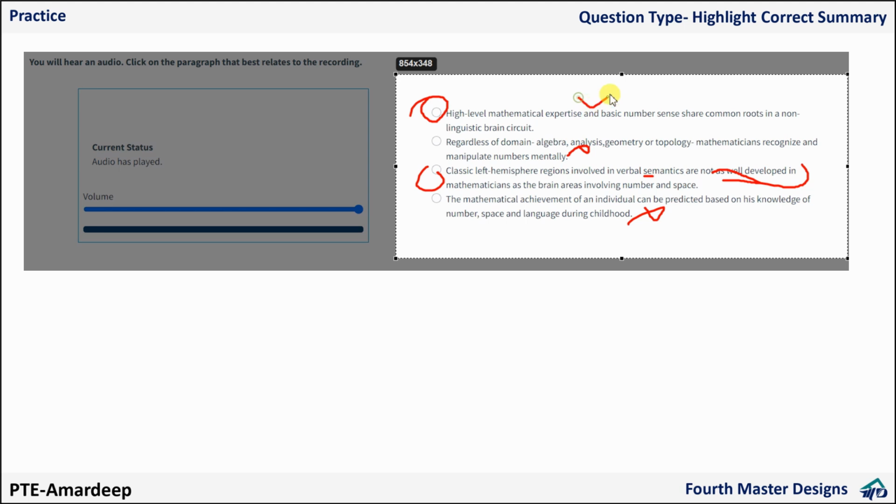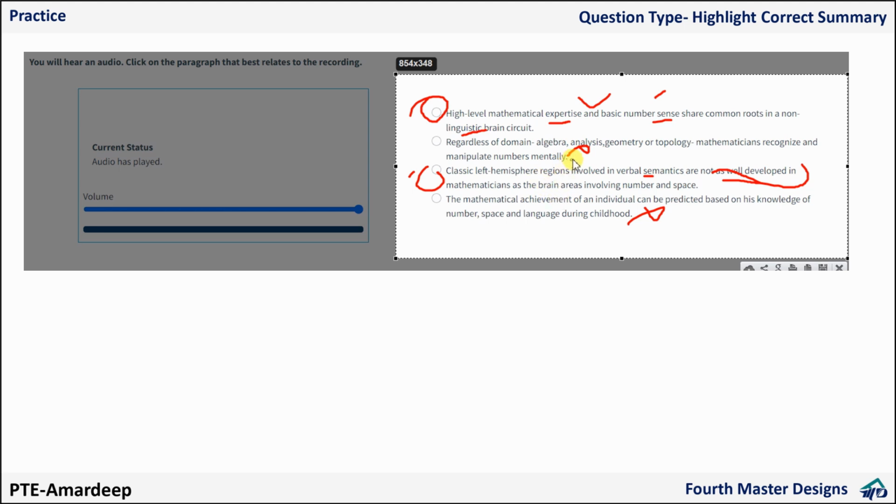This one more looks like a journal. High level mathematical expertise and basic number sense share common roots in non-linguistic brain circuit. It looks like this is some journal statement. Okay, now I need to choose some journal statement and I don't know whether this journal statement is there or not, and then I have this one also. Here this one looks like a part of a statement.